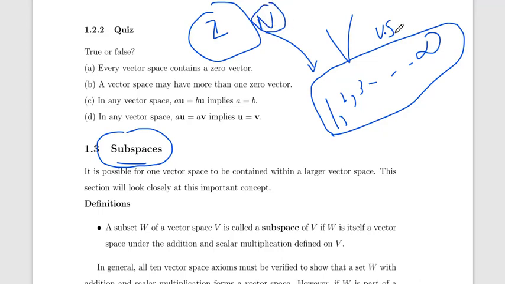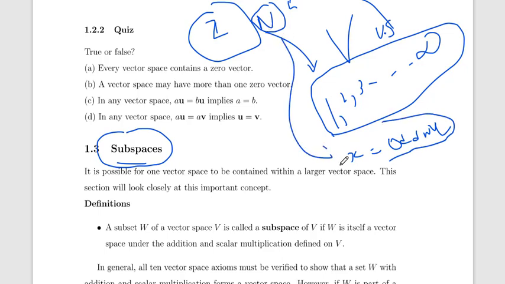Let's suppose this is a vector space, all natural numbers. If we take x equal to all odd numbers, this is a natural number subspace. It is a small part of the vector space.